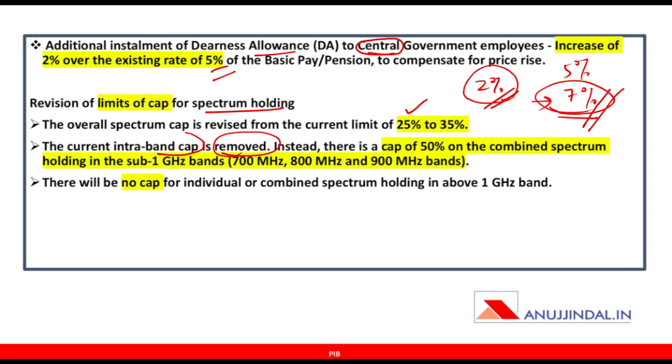So if you are buying certain intra-band in a sub band of 1 gigahertz, if you are buying 700 megahertz, 800 megahertz, 900 megahertz bands, then there is no limit. Instead, there is a cap of 50% on the combined spectrum holding in the sub 1 gigahertz band. So there is a combined cap of 50%, but the intra-band cap of, let's say, 10% on 700, 10% on 800, 15% on 900, has been removed. There will be no cap for individual or combined spectrum holding in the above 1 gigahertz band.